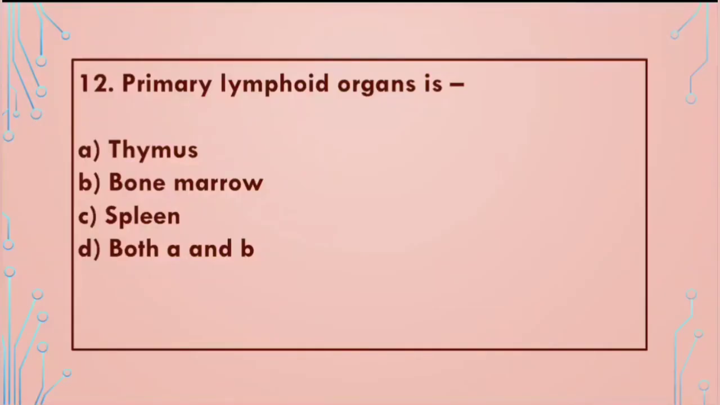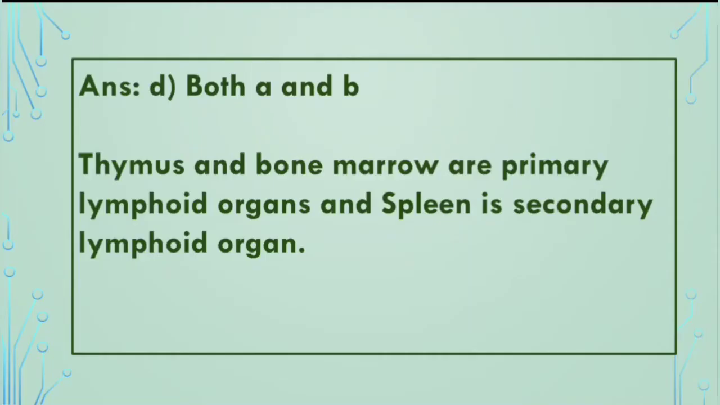Next, primary lymphoid organ is: A. Thymus, B. Bone marrow, C. Spleen, D. Both A and B. And the correct answer is D. Both A and B. Thymus and bone marrow are primary lymphoid organs and spleen is a secondary lymphoid organ.